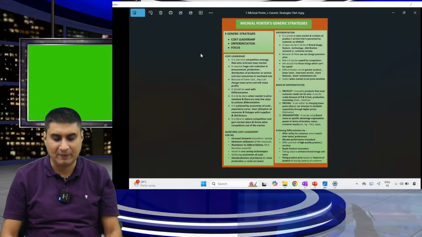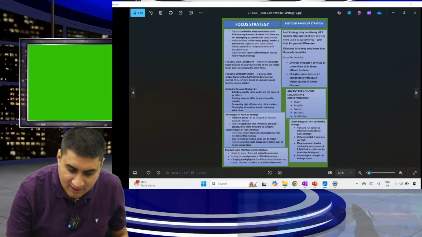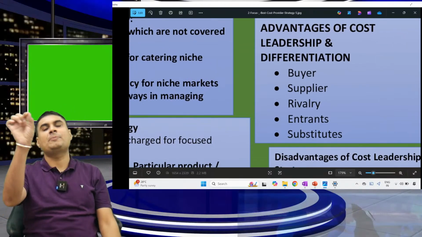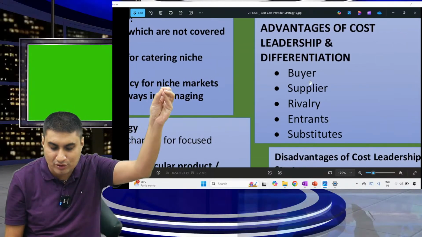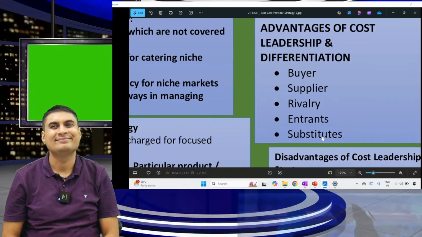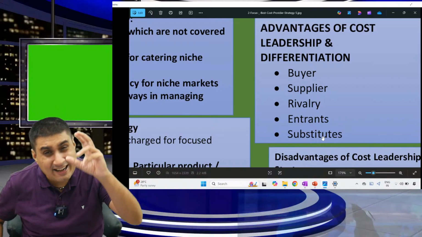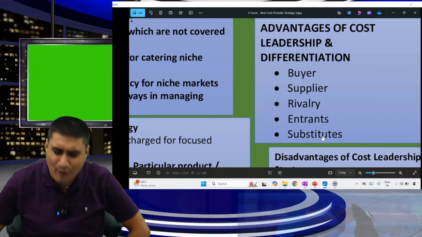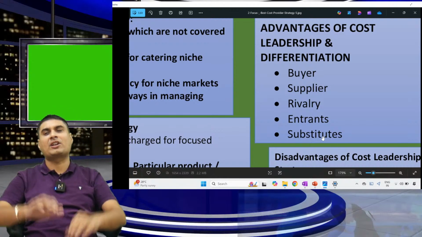I told you one question is pending. Now today, that question, see. What is the advantage of cost leadership and differentiation? All 5 forces. Able to remember? These are the advantages of cost leader and differentiation. These are the only 2 businesses where pressure will always be low.